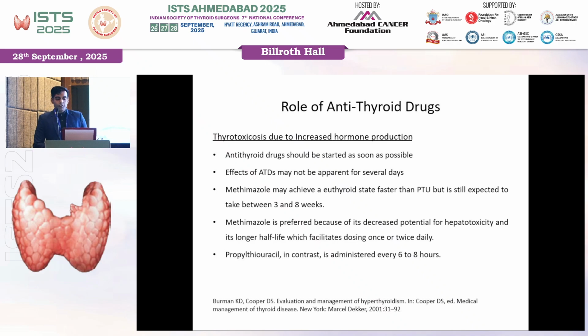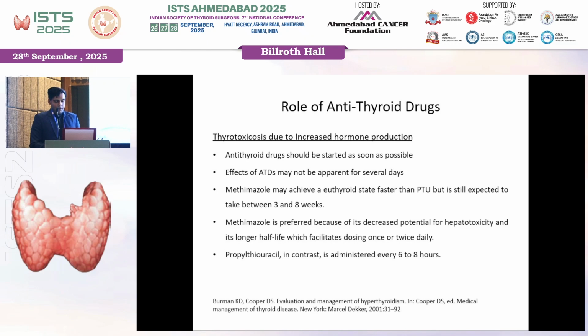Now coming to the role of antithyroid drugs. So antithyroid drugs, predominantly the thionamides, should be used in patients where thyrotoxicosis is due to increased thyroid hormone production. That is, predominantly in patients with Graves' disease or patients with toxic thyroid nodule. These drugs should be started as soon as possible, especially in patients who plan for surgery, because the effects of these drugs may not be apparent for several days. Methimazole may achieve a euthyroid state faster than propylthiouracil, but it may still take 3 to 8 weeks. So methimazole may take around 3 to 8 weeks, and the same for propylthiouracil may range between 10 to 12 weeks.